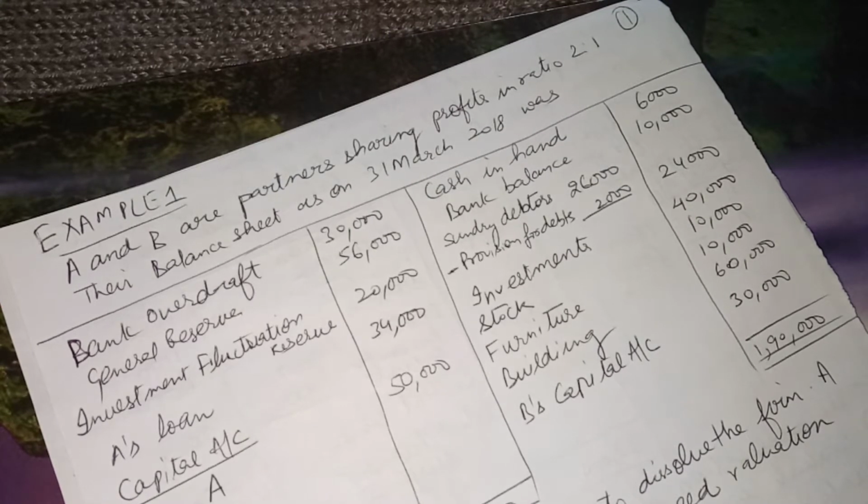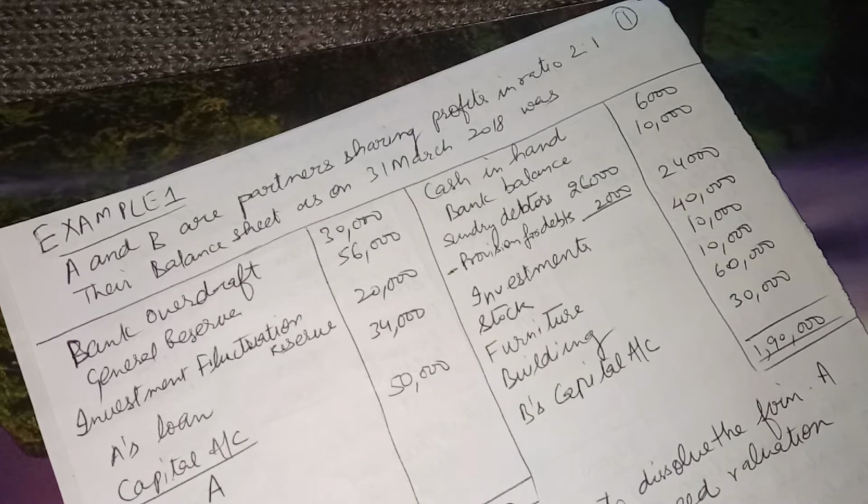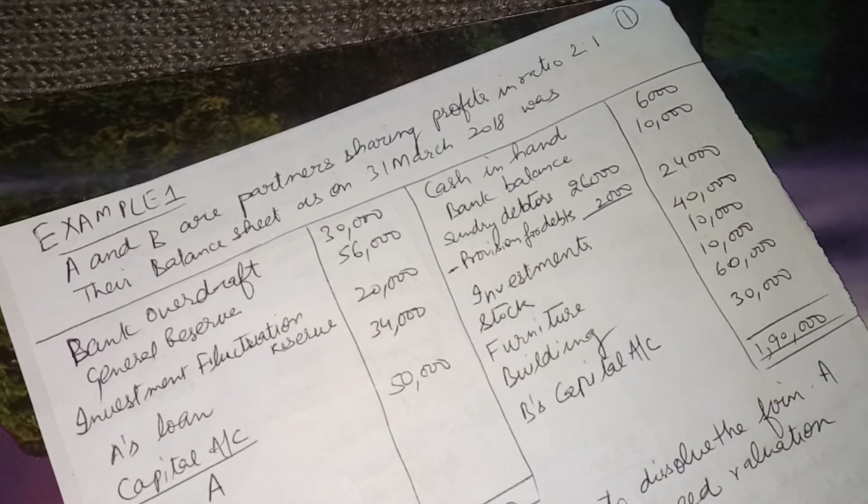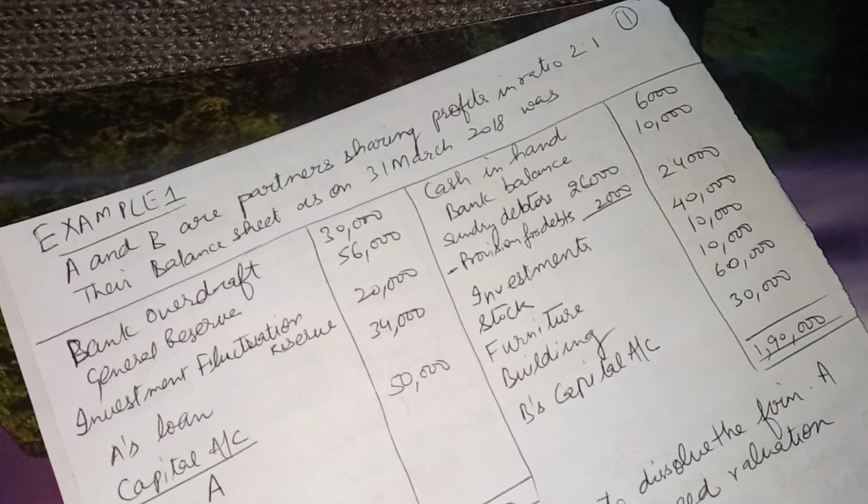We have come a long way together while doing the studies of 12th class accountancy. Up to this level we have almost completed the partnership accounts, and after this video the first book, Part 1 of accountancy, will be completely done. As we have done the last topic, dissolution of partnership firm.